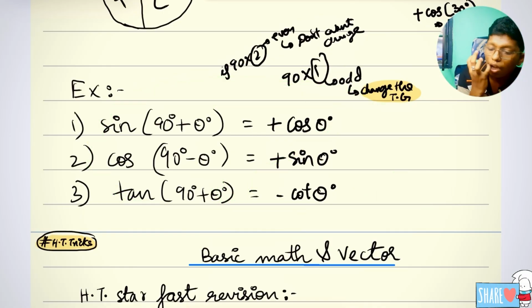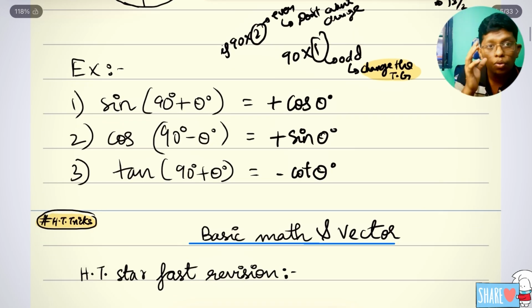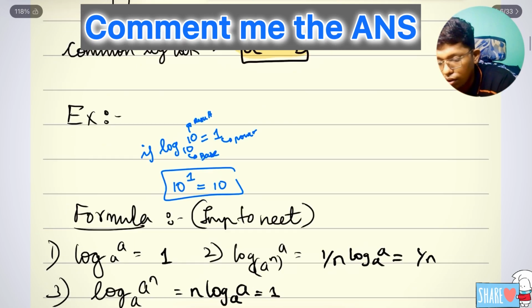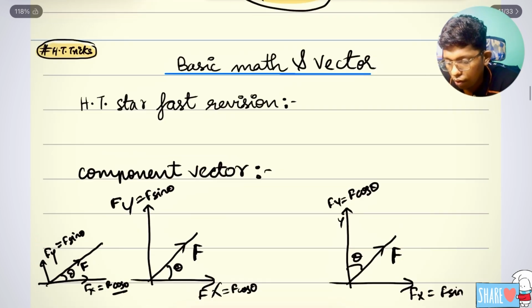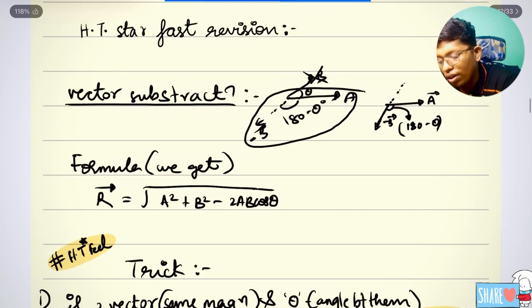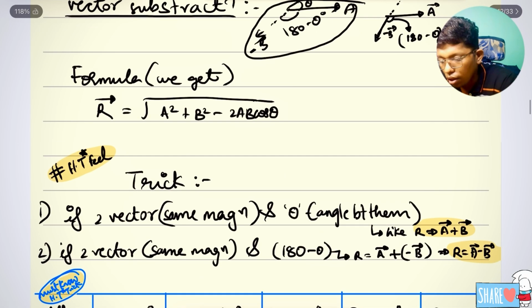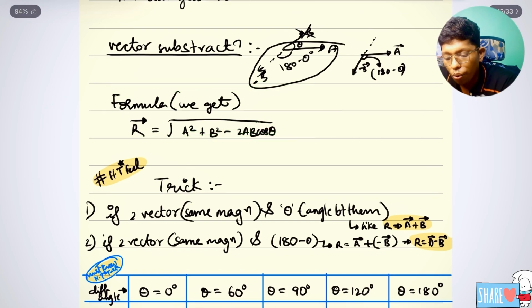What are the things you should know necessarily? If you use it, definitely you will get the answer. If you get the answer, type it in the comment: I wrote the correct formula of vector subtraction. You will get the same formula. So definitely you should know the vector subtraction formula. This is how we got it.